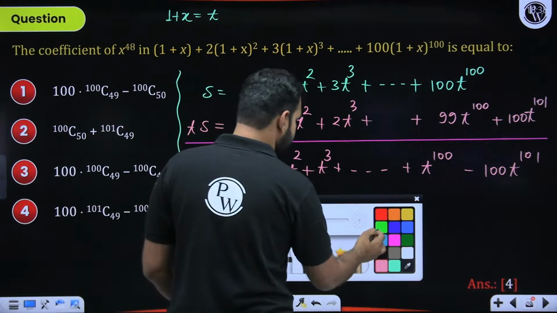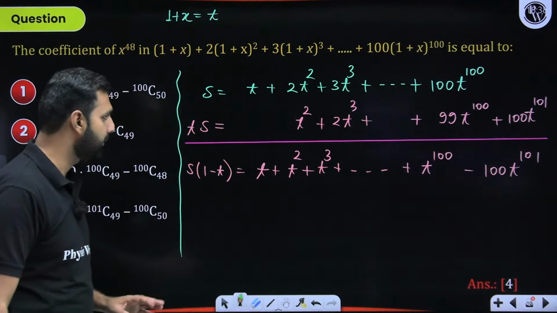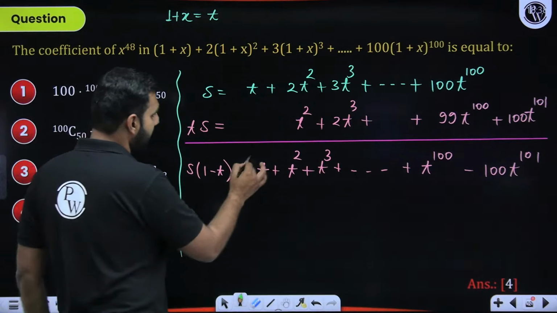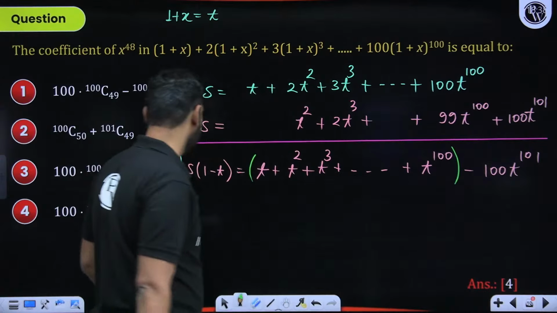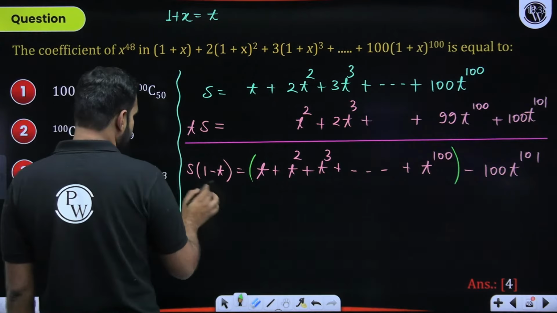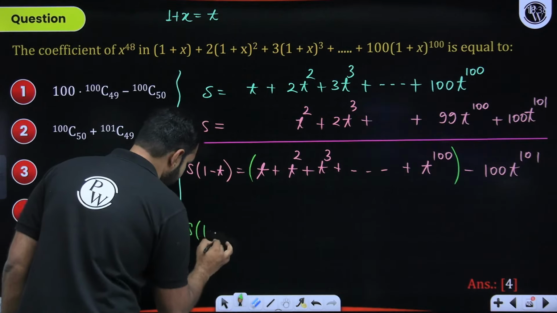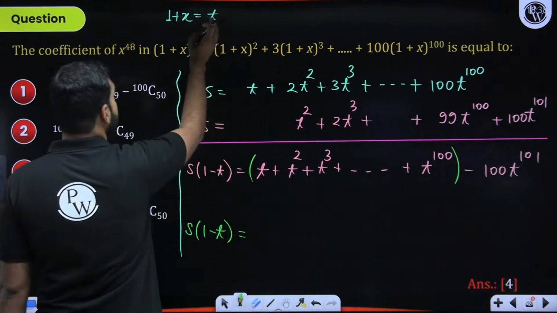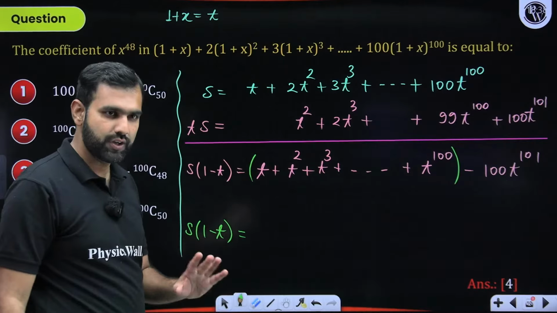Now, with this coming into the picture, can I not say that we have now cracked a lot of things from this particular question? This S times 1 minus t, I'll substitute this part later, which is of course nothing but minus x. So that substitution I'll do later.